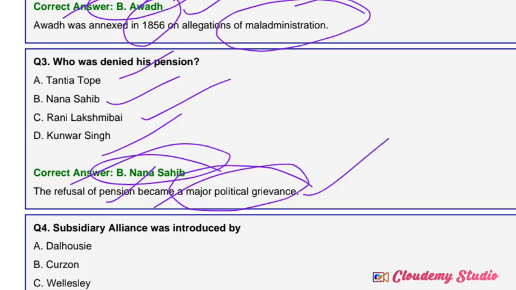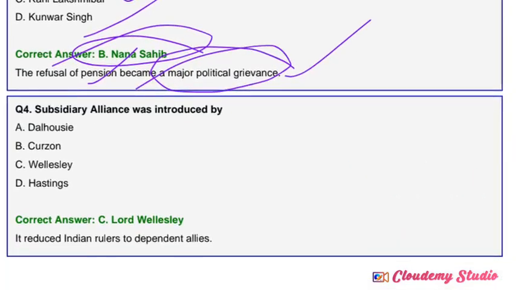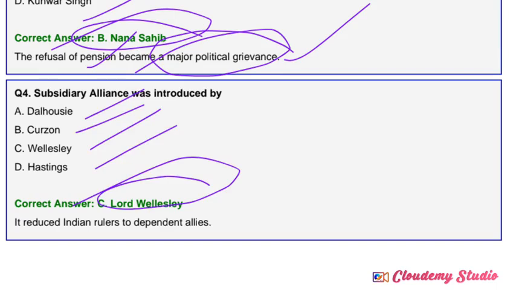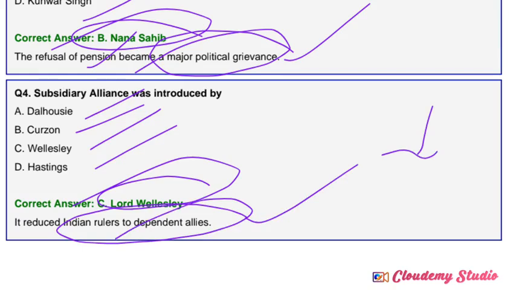So next question. Subsidiary alliance was introduced by whom? Dalhousie, Curzon, Wellesley or Hastings. The answer is Lord Wellesley. It reduced Indian rulers to dependent allies, meaning the independence of those rulers was reduced and they became dependent on the Britishers.